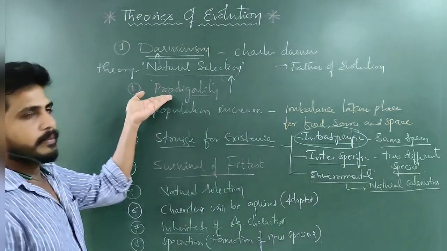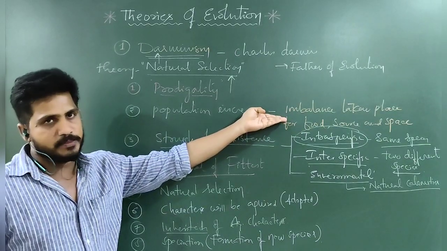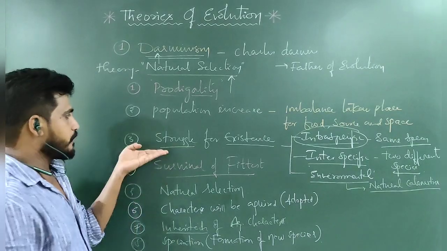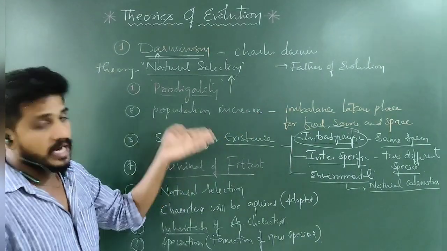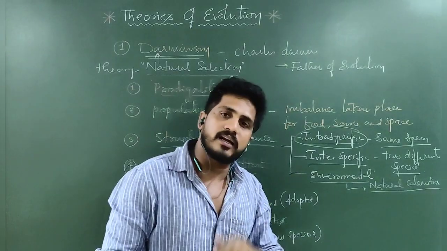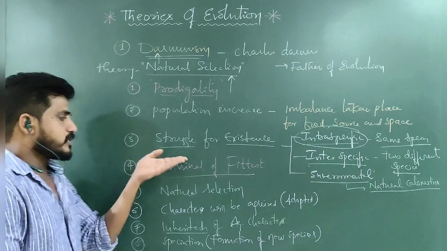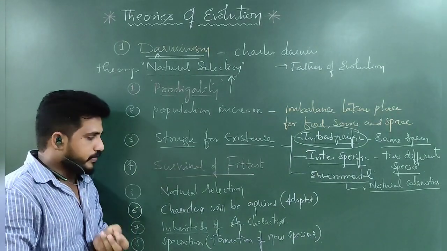What is the first one? Prodigality. Second one, population increases so that imbalance takes place for the food and resources for the increased population. Struggle for existence is the result of the imbalance of food. That struggle may be intra, inter, or environmental, some natural calamities. Because of that, by showing fitness, organisms will survive. That's the survival of the fittest.